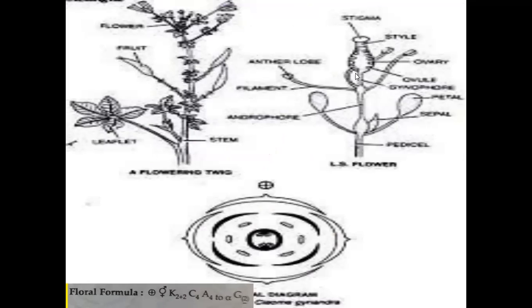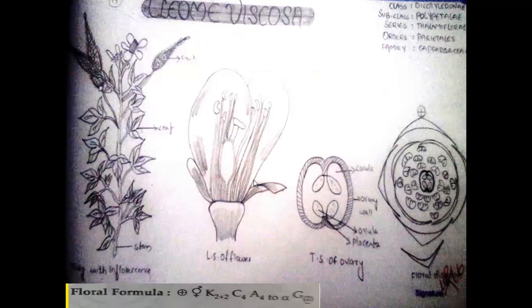Next point is pollination. The pollination takes place by insects because nectary glands are present in the flowers. So in searching for nectar, insects land on the flowers. During the collecting of nectar, the insects mainly help in pollination, cross pollination, called insect pollination.